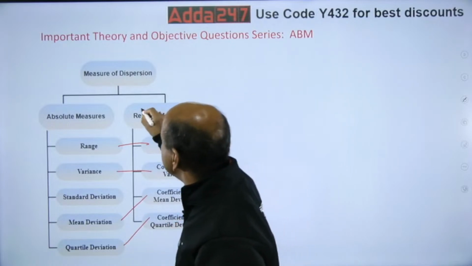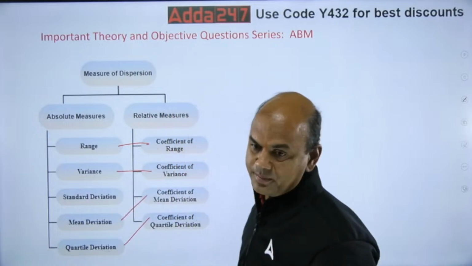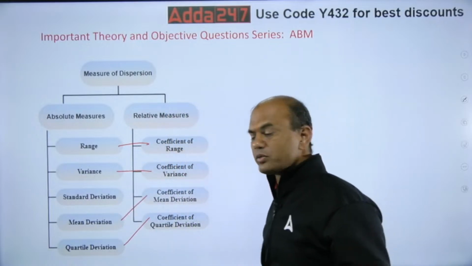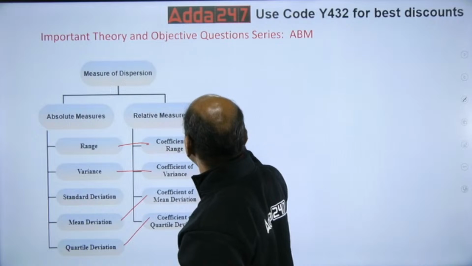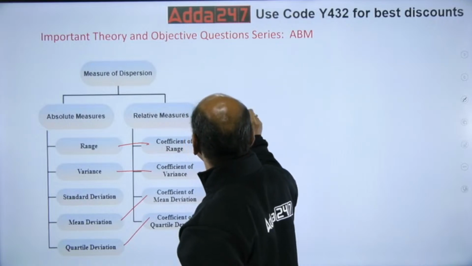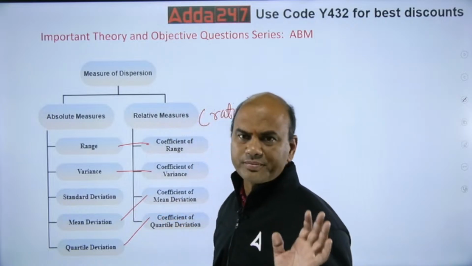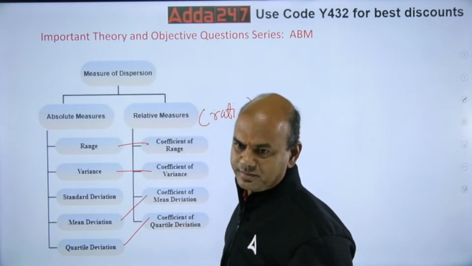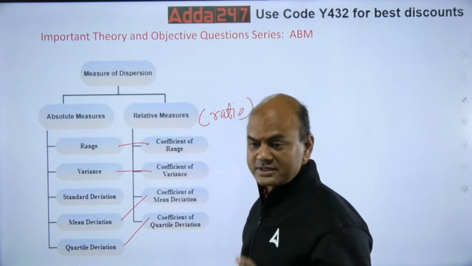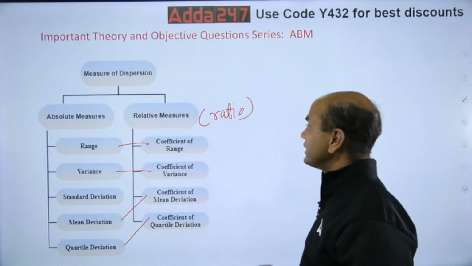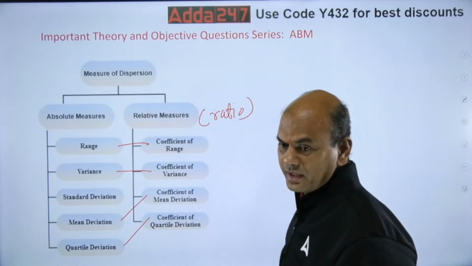These are relative measures. Relative means what? There is a ratio over here. Kindly note. Relative means ratio. And here absolute means no ratio. Single number. Single number. Okay. So this is the main point. Okay. This was a theory.